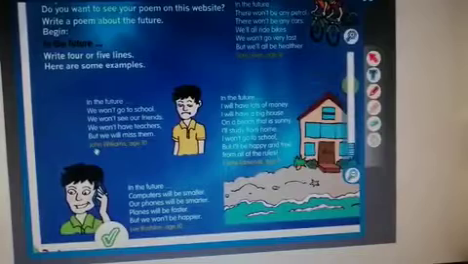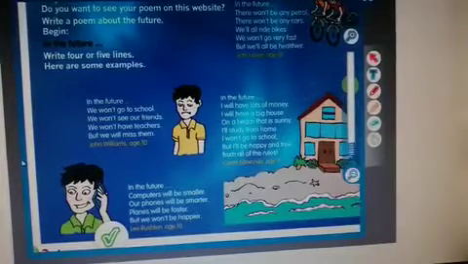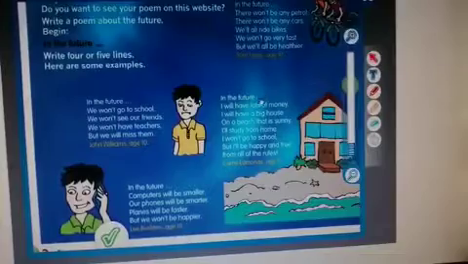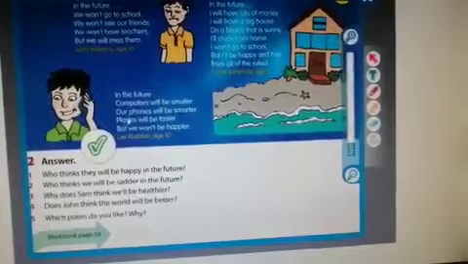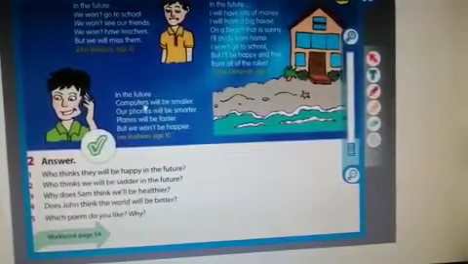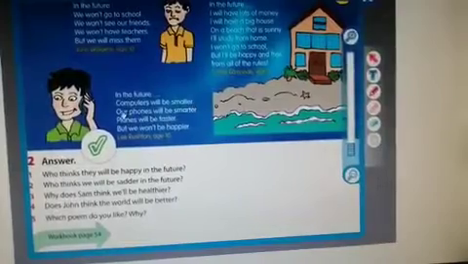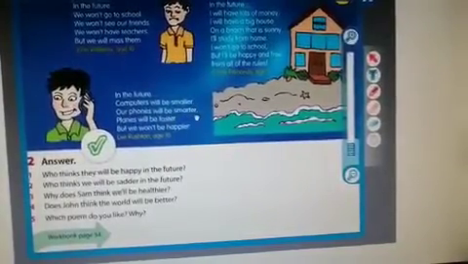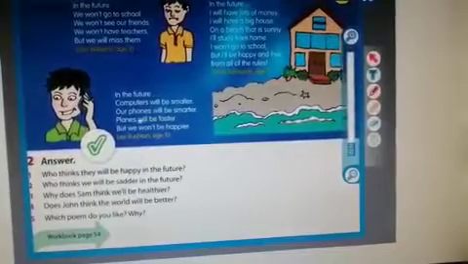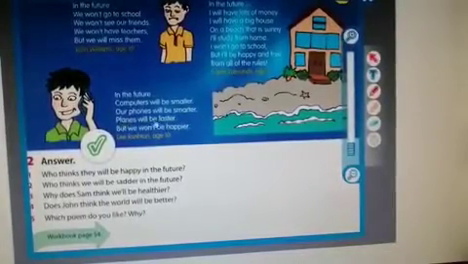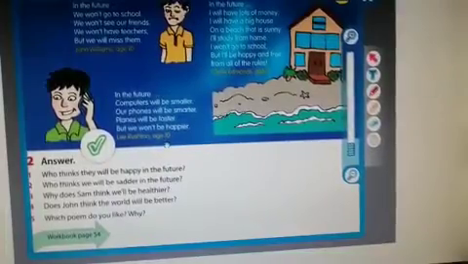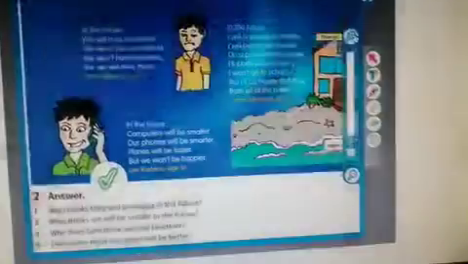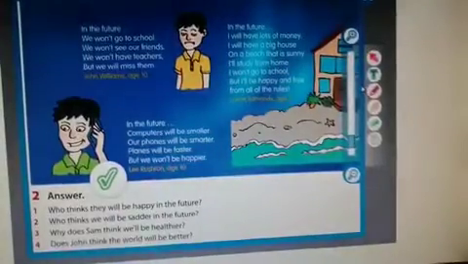The last step, write the name. John Williams, age 10. If we look at the other one here, in the future, step 1. Step 2, things will happen. Computers will be smaller. Our planes will be smarter. Planes will be faster, but we won't be happier. Lee, age 10. Okay, now let's go back to our lesson.